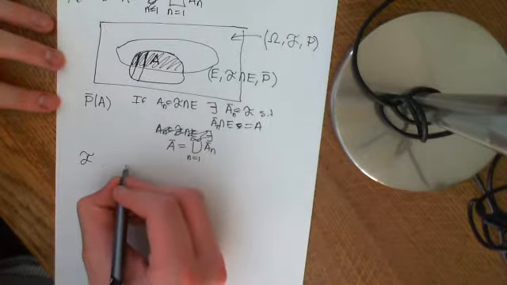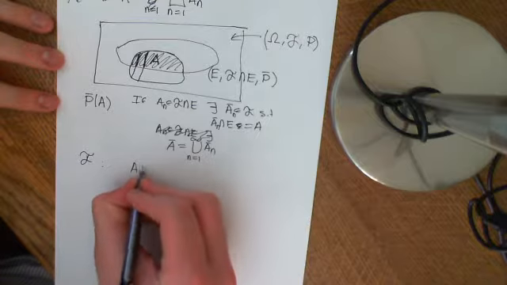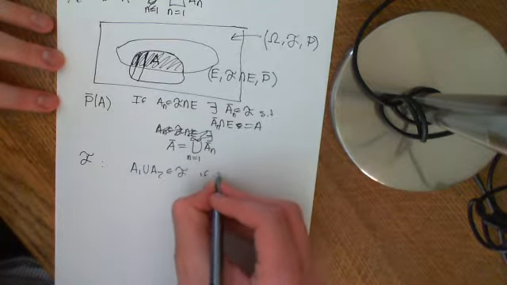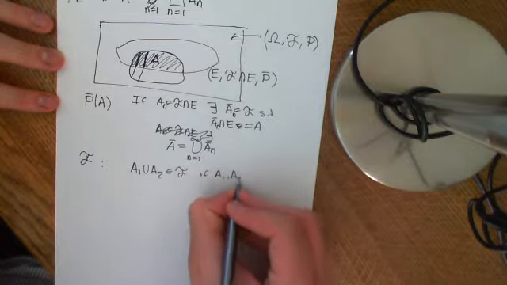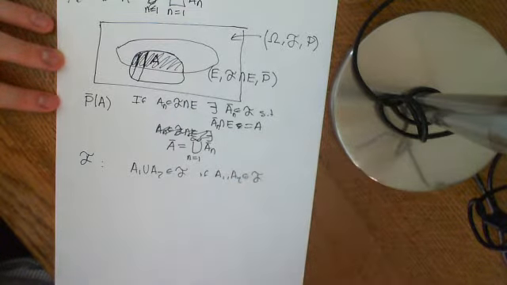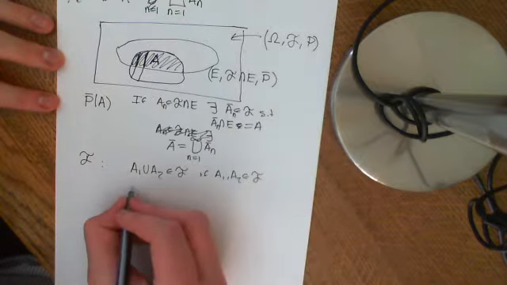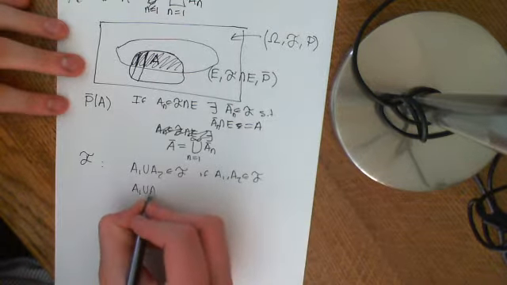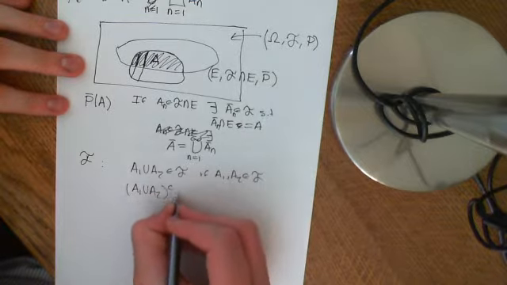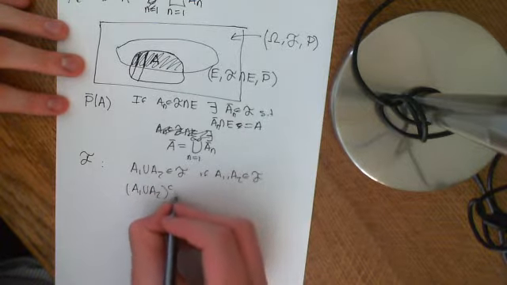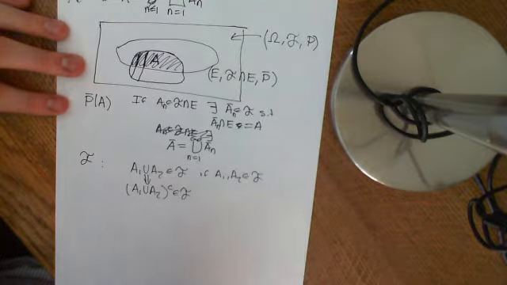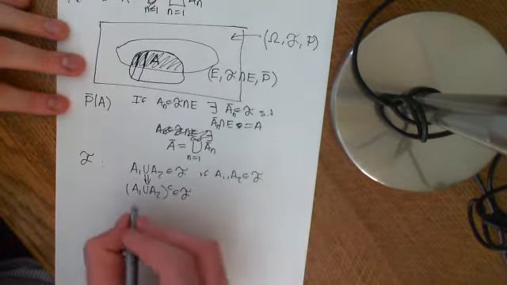The axioms say that A1 union A2 is an element of the sigma algebra if A1 and A2 are elements of the sigma algebra. The second axiom said that the complement is also an element of the sigma algebra. Now apply basic axioms of set theory.